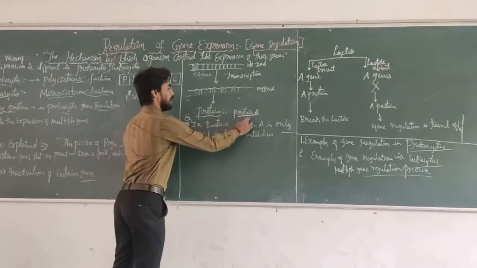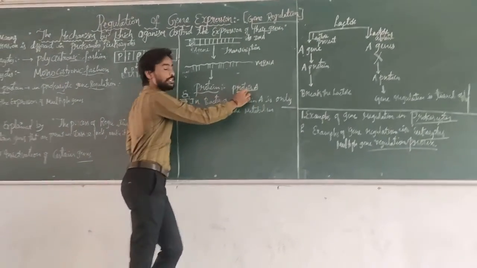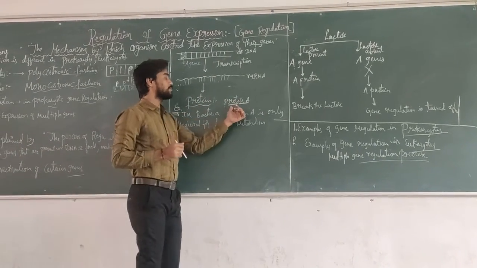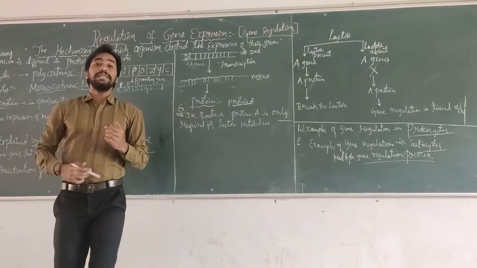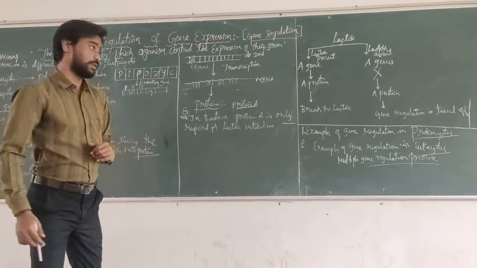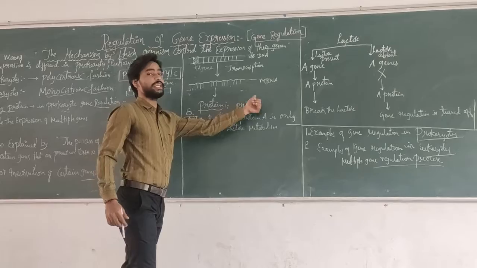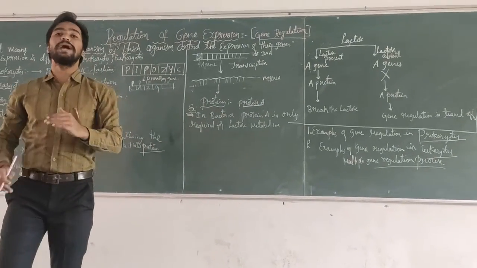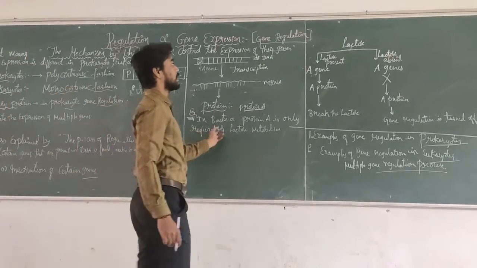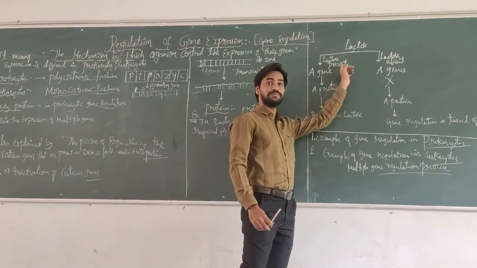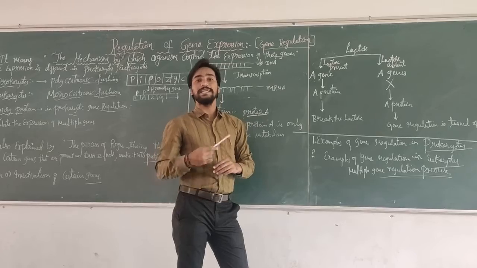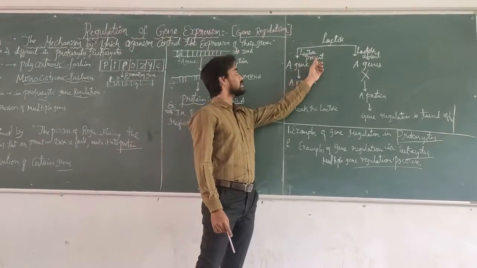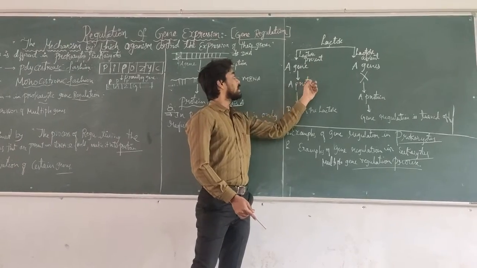This A protein is expressed by the gene A. This A protein mainly helps in the metabolism of lactose. When the A gene expresses the A protein, this A protein helps in breaking down the lactose in the bacterial body. In the case of bacteria, ದೇಹದಲ್ಲಿ lactose present ಇದೆ ಅಂತ ಅನ್ಕೊಳ್ಳಿ.